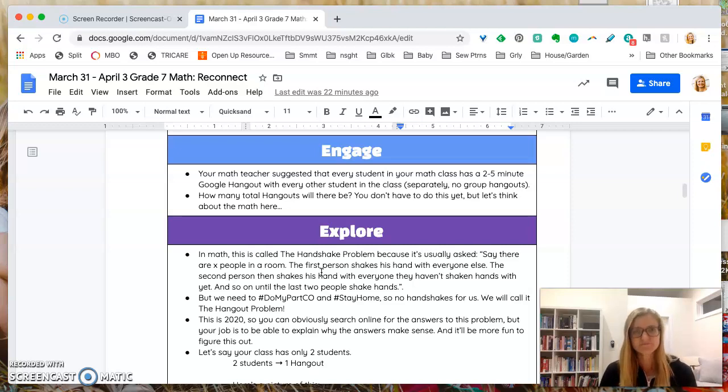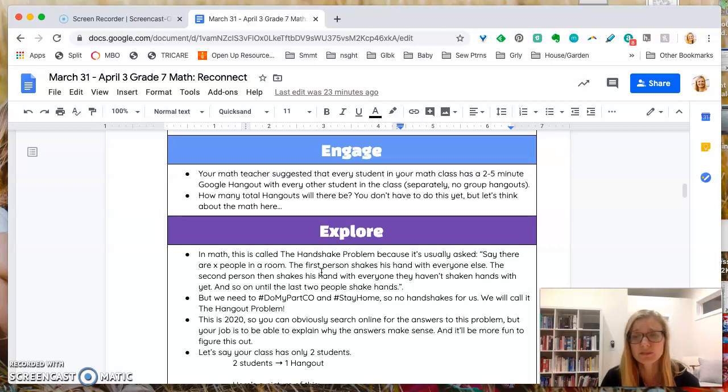Your math teacher suggested to you that every student in your math class should have a 2 to 5 minute Google Hangout with every other student in the class. They have to be done separately. That means you can't have any group hangouts, okay? Well, our question is, how many total hangouts would that be? You don't have to answer that question yet. And your teacher isn't actually asking you to do a Google Hangout with every other student individually in your class. But let's think about the math, okay?